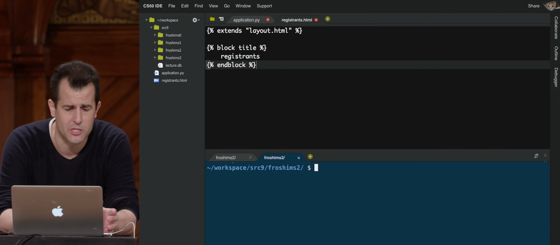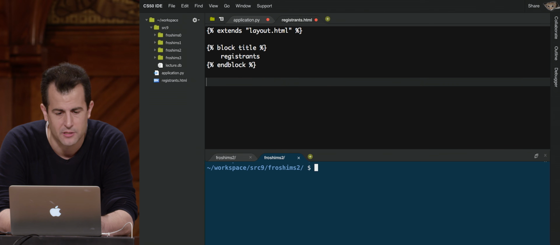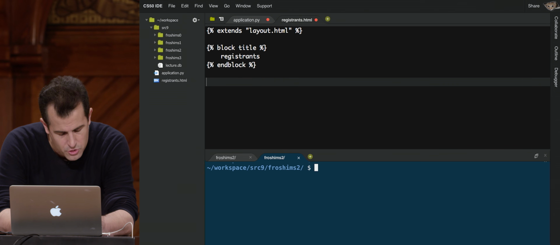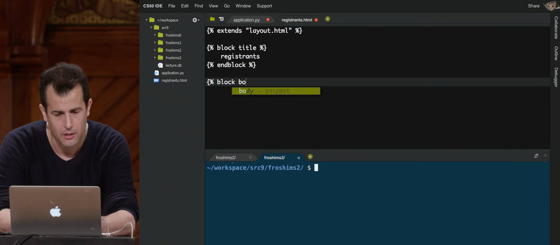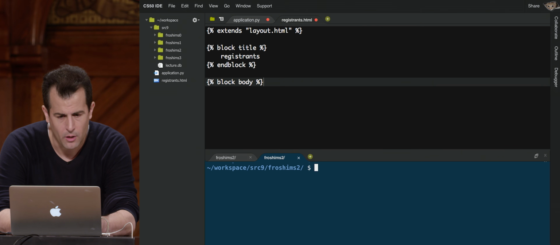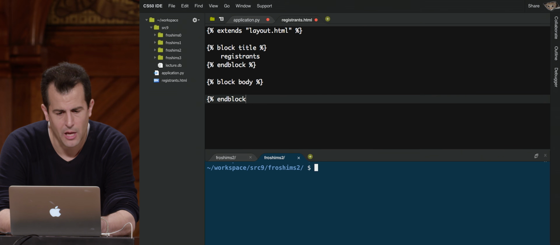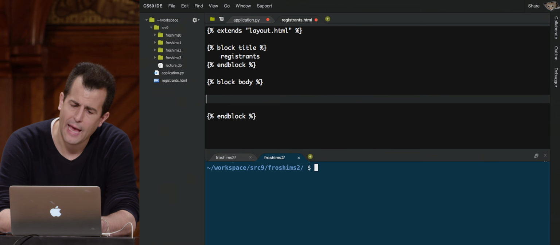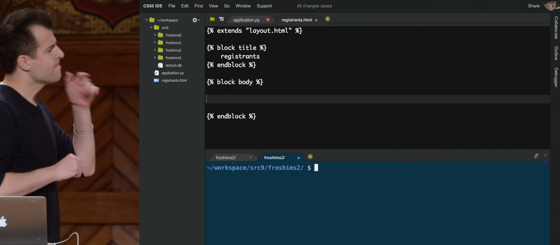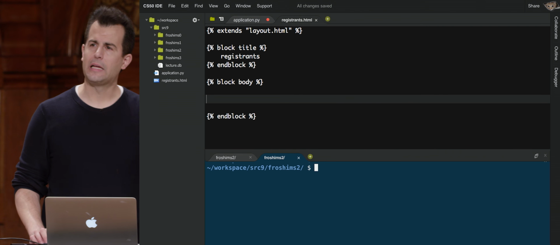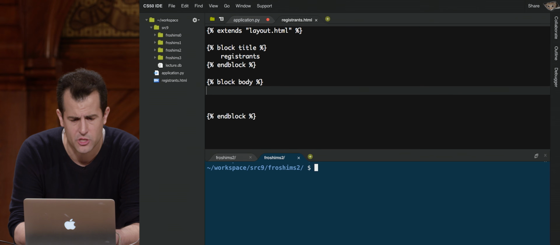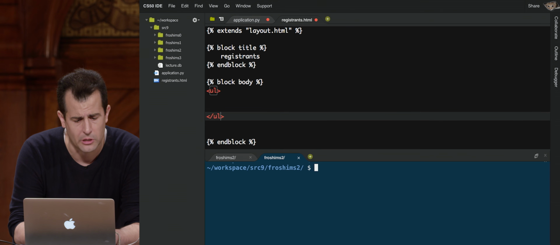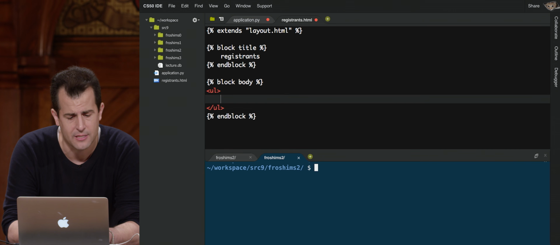So again, this is the Jinja templating language. This is not Python per se, not SQL per se. It's just really for rendering a view or the aesthetics of my site. Block body. And now in here is going to go end block. So the question is, how in this new template file do I spit out like a list of registered students? Well, list. All right, I know from some HTML back from week 6, I can give myself an unordered list, so just a bulleted list like that.